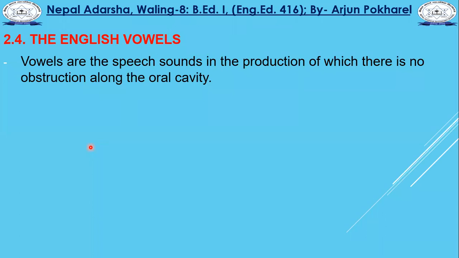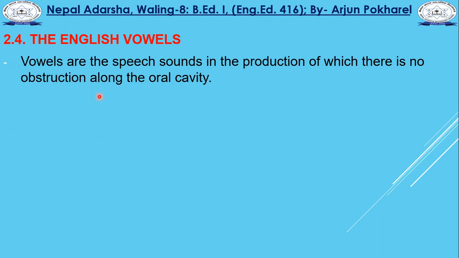Vowels are the speech sounds in the production of which there is no obstruction along the oral cavity. That's why vowels are speech sounds: a, e, i, o, u. These are the speech sounds in the production of which there is no obstruction along the oral cavity.